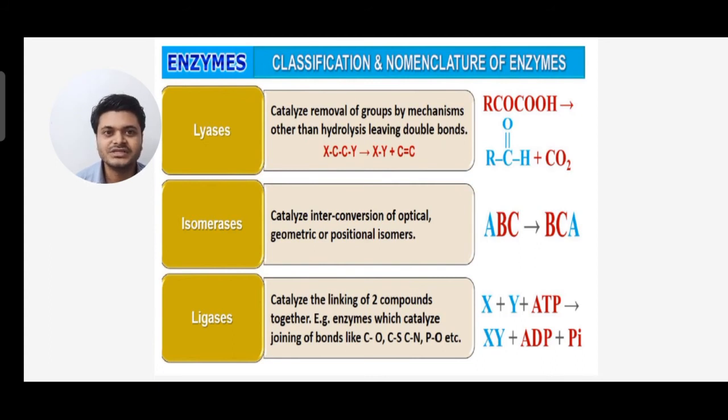Isomerases catalyze interconversion of optical, geometric or positional isomers. And ligases catalyze the linking of two compounds together, for example joining C-O bonds, carbon-sulfur bonds, carbon-nitrogen bonds, and phosphorus-oxygen bonds.